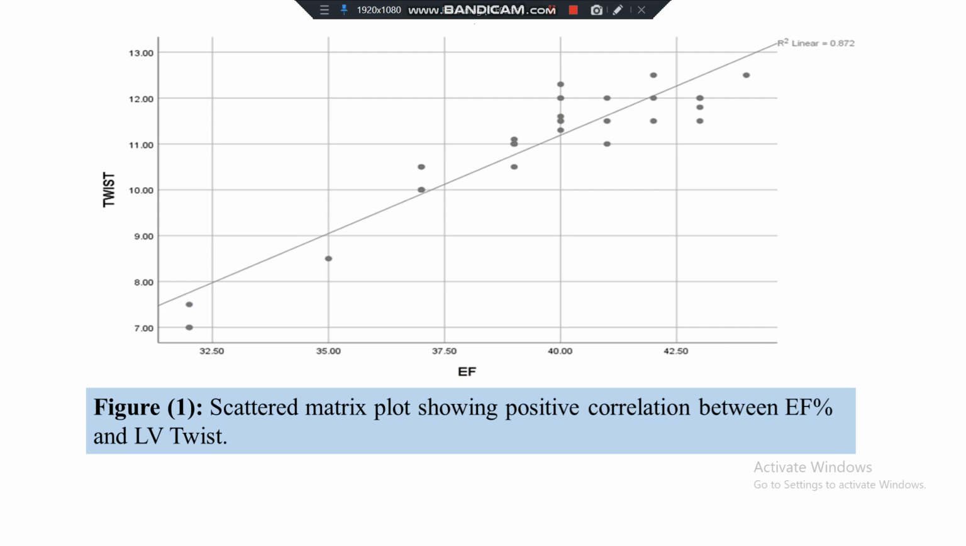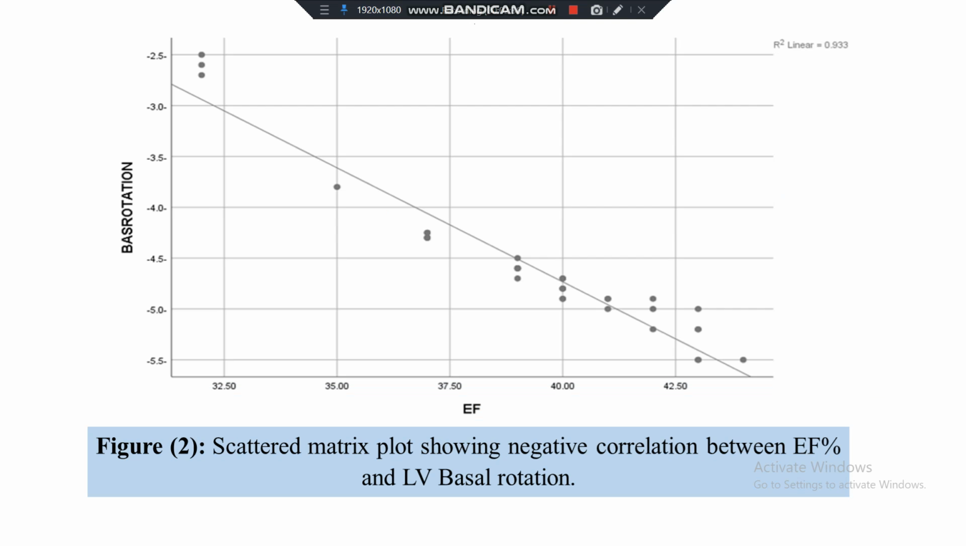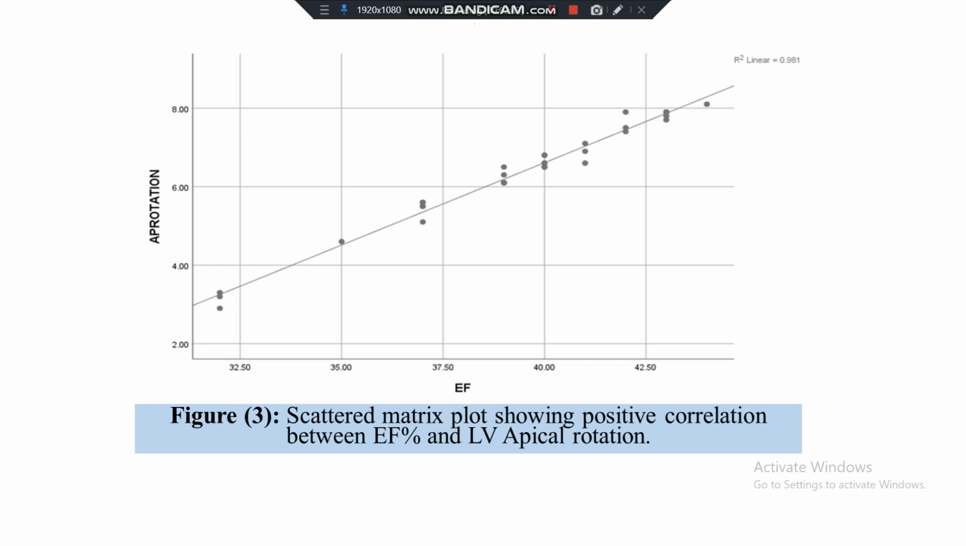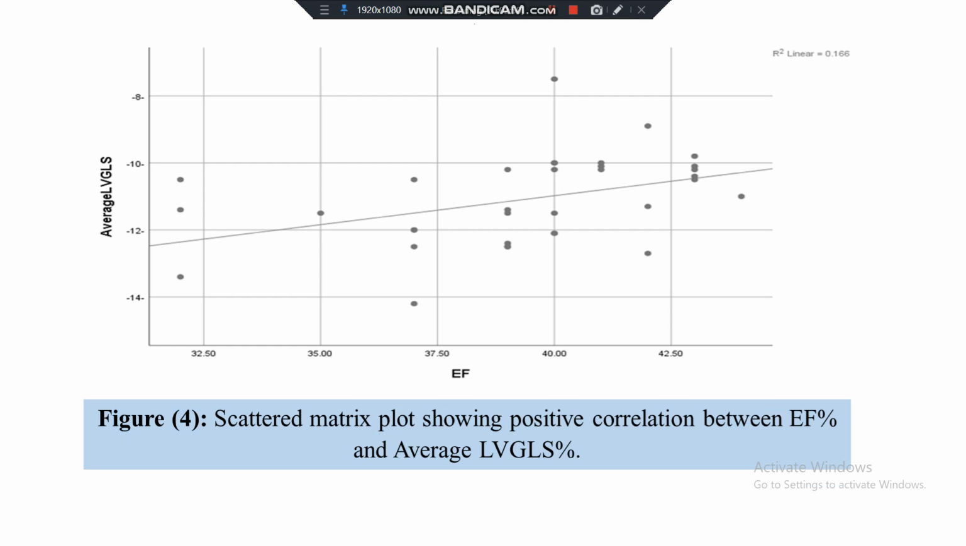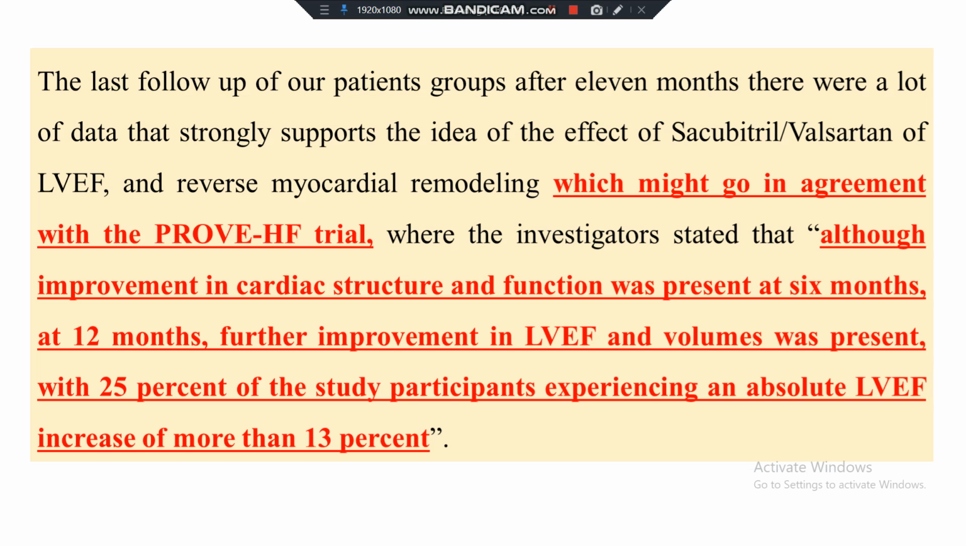This scatter matrix plot shows positive correlation between ejection fraction and LV twist, and this scatter matrix plot shows negative correlation between ejection fraction and LV phase of rotation. Also, this scatter matrix plot shows positive correlation between ejection fraction and LV apical rotation. Also, this figure, a scatter matrix plot, shows positive correlation between ejection fraction and average LV global longitudinal strain.